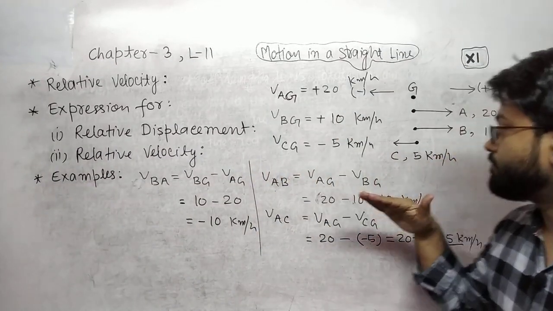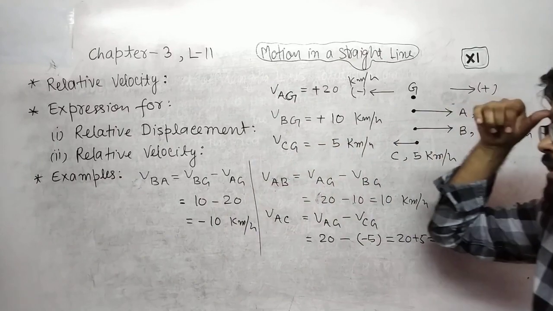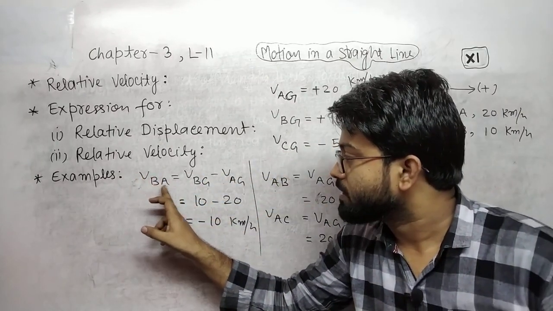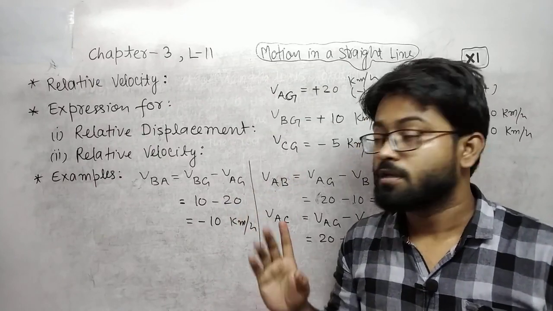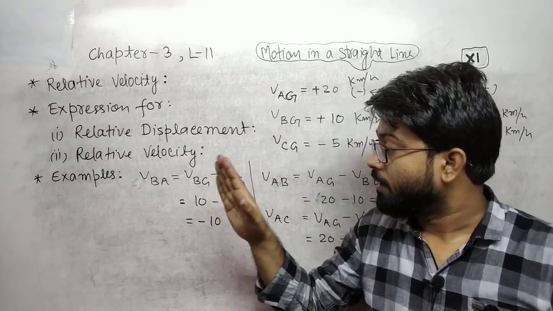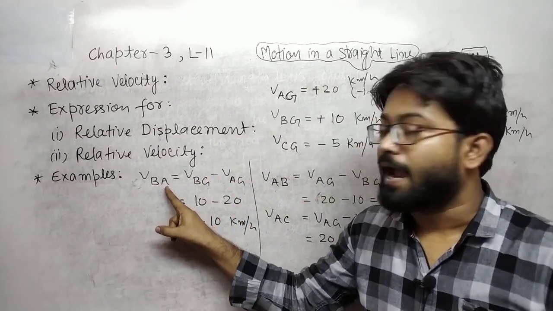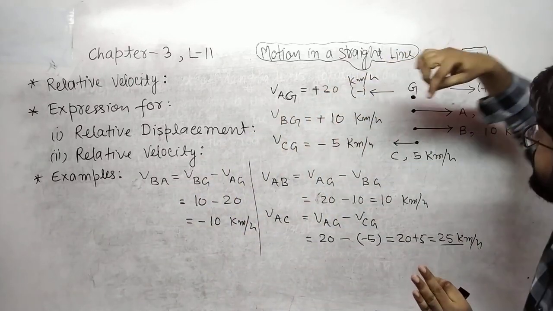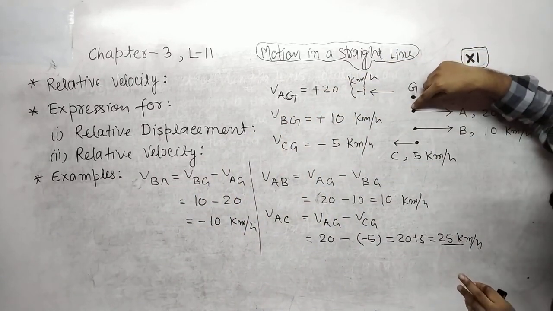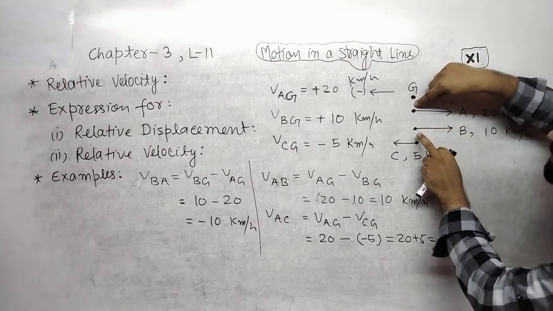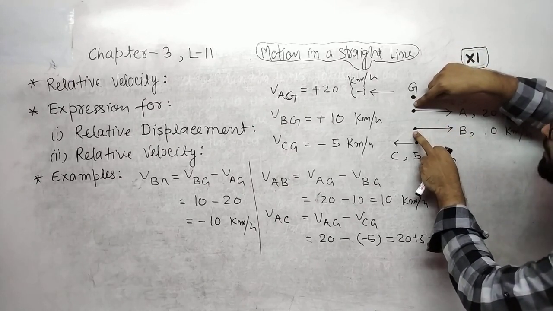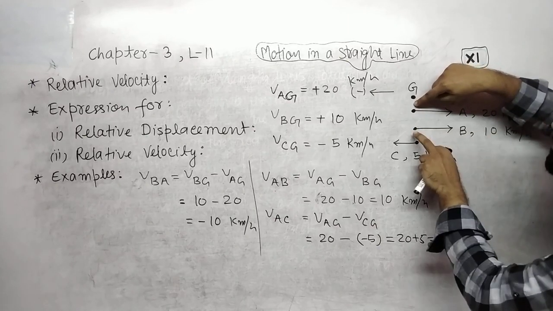It means the train is moving in this direction. Velocity of B with respect to A means the observer is sitting at A and observing train B moving with a speed of 10 km per hour.